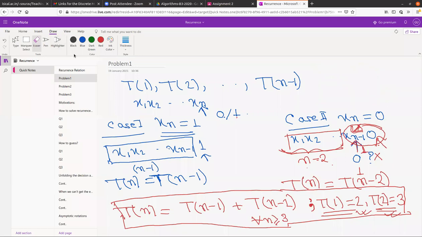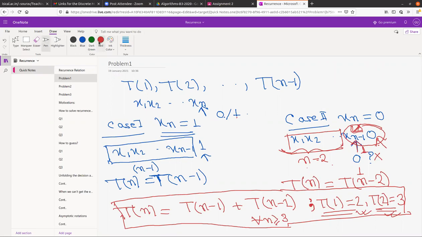Okay, if the base case changed, why is the problem changed? Actually, I think you can verify it by yourself. We are talking about some particular problem. You got here for 1 you got 2, and for 2 you got 3, right? Now suppose I put T1 equal to 1. I thought base case change means instead of T1 and T2, we take T of something else. No, not that. That base case condition, and that addition thing.